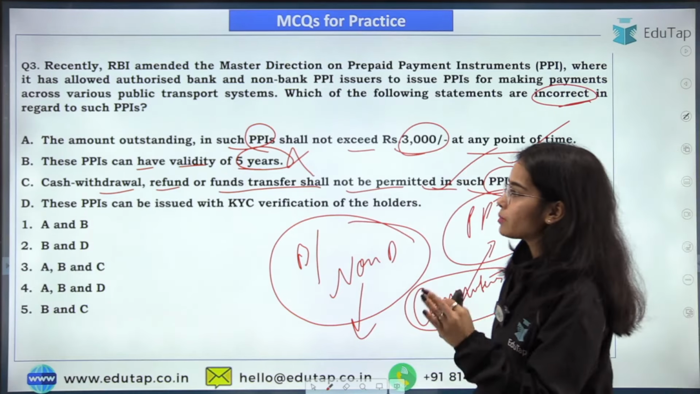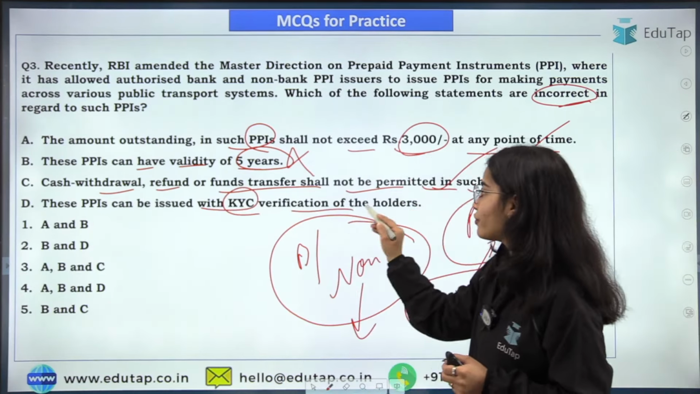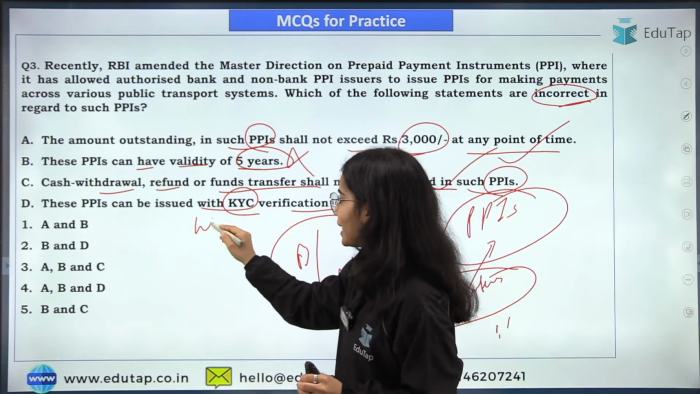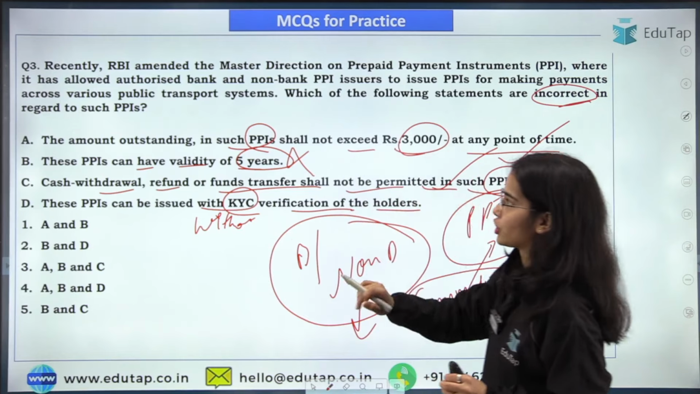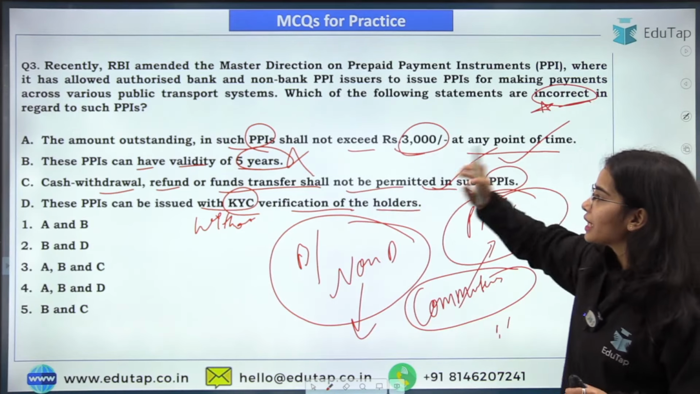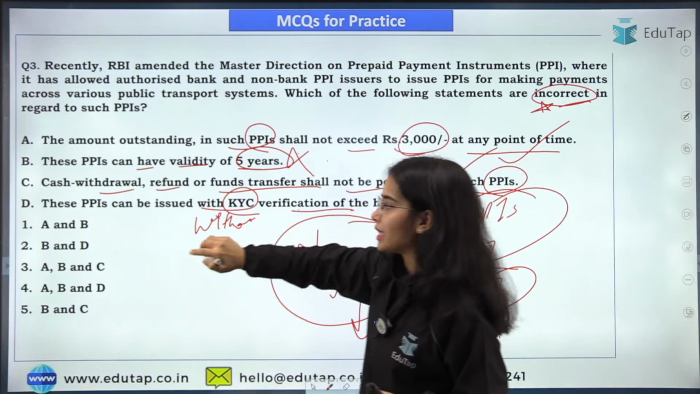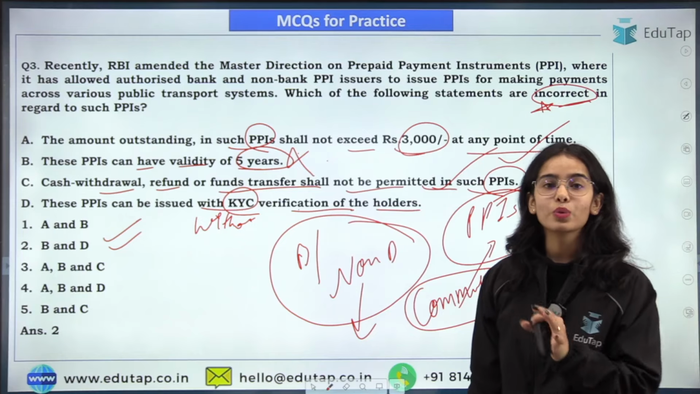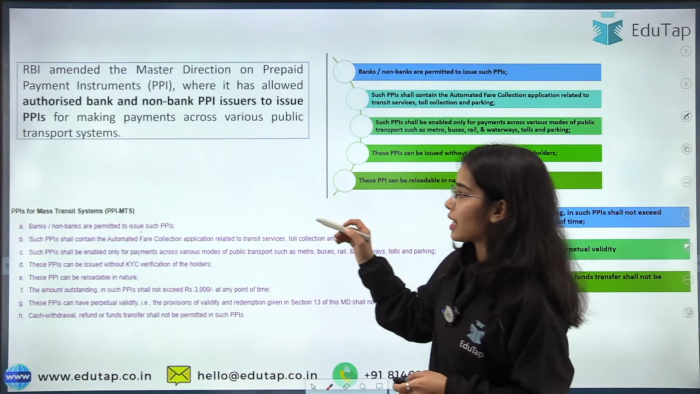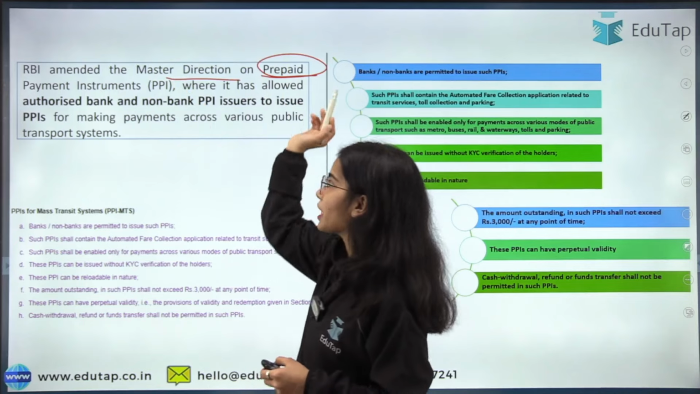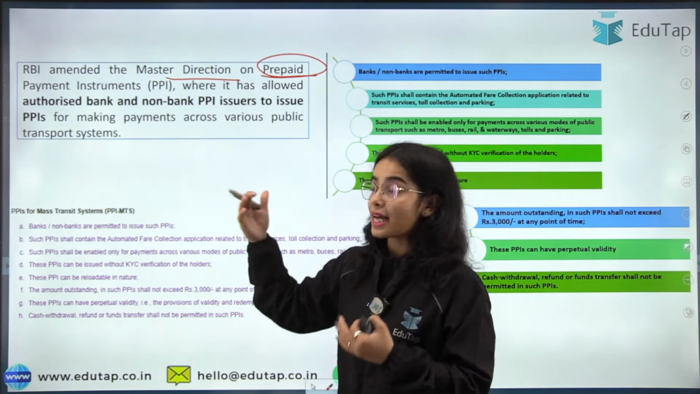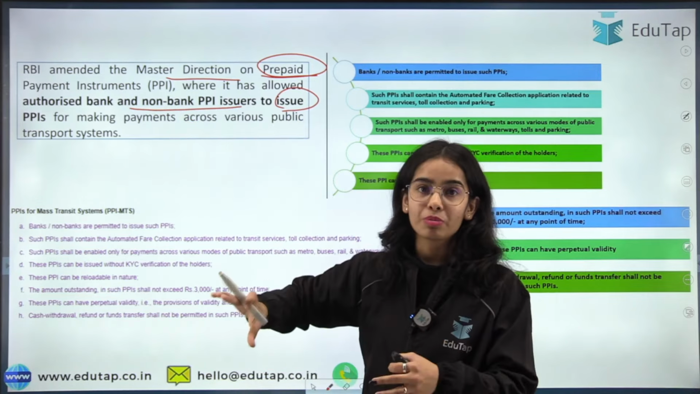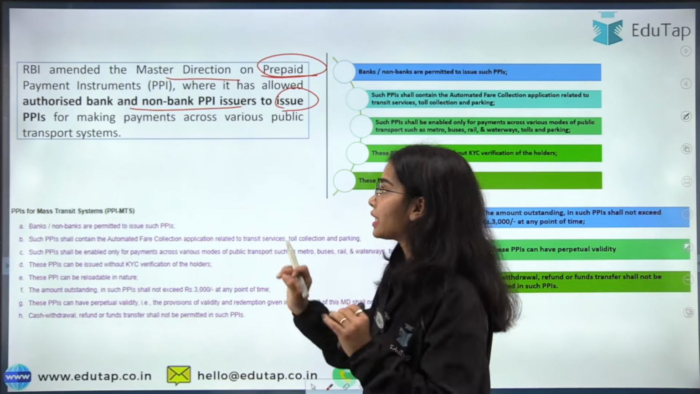The cash withdrawal, refund and fund transfers shall not be permitted in such PPIs. So this is correct. These PPIs can be issued with KYC verification of the holders. No, there is no requirement of any KYC verification, so they can be issued without KYC verification. So you had to find the incorrect statements. That means B and D, that means the second option is the answer because they are the incorrect statements. Okay. So RBI amended the master direction on the prepaid payment instruments, where it has allowed authorized bank and non-bank PPI issuers to issue the PPIs, prepaid instruments, which we have discussed in our session completely.